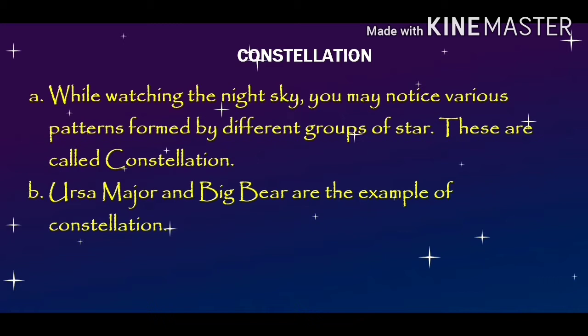So in the night when you watch the sky, you see many patterns formed by different groups of stars. These are called constellations. Ursa Major and Big Bear are examples of constellations. So if you are asked what are the examples of constellations, you will tell Ursa Major and Big Bear. So now let's come to the next slide.